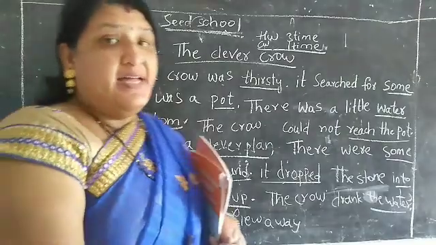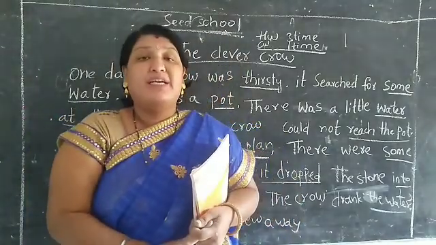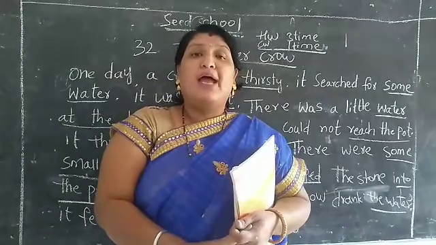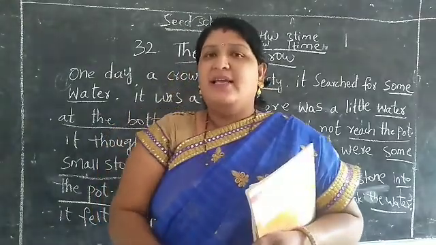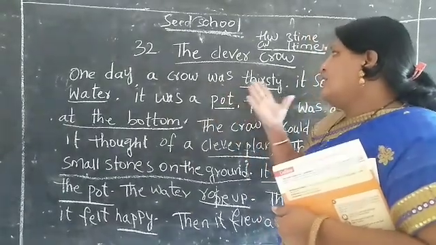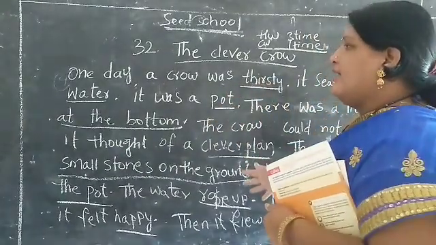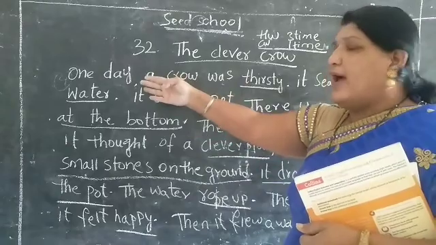Understood, children? You write homework 3 times and classwork book you write one time and learn, children. Okay, learn this, The Clever Crow. Full paragraph you learn, children, this story.